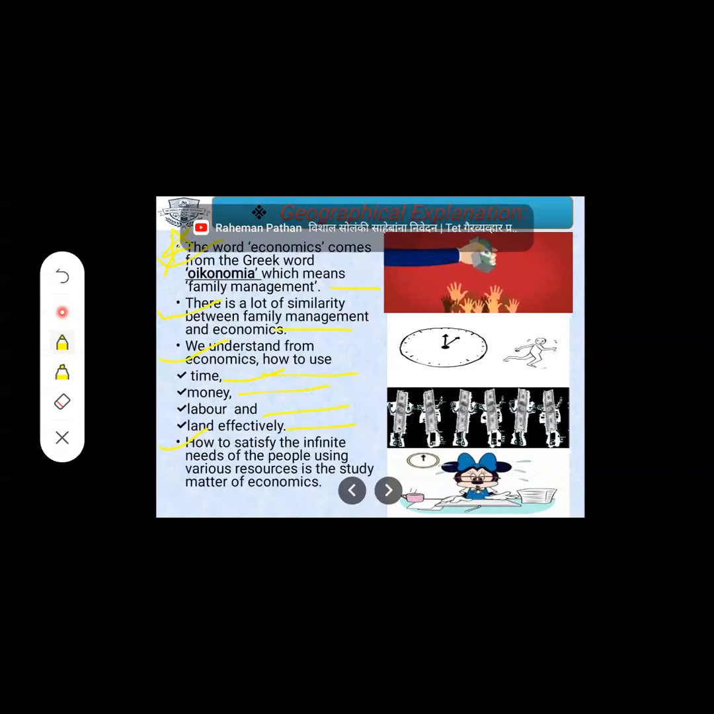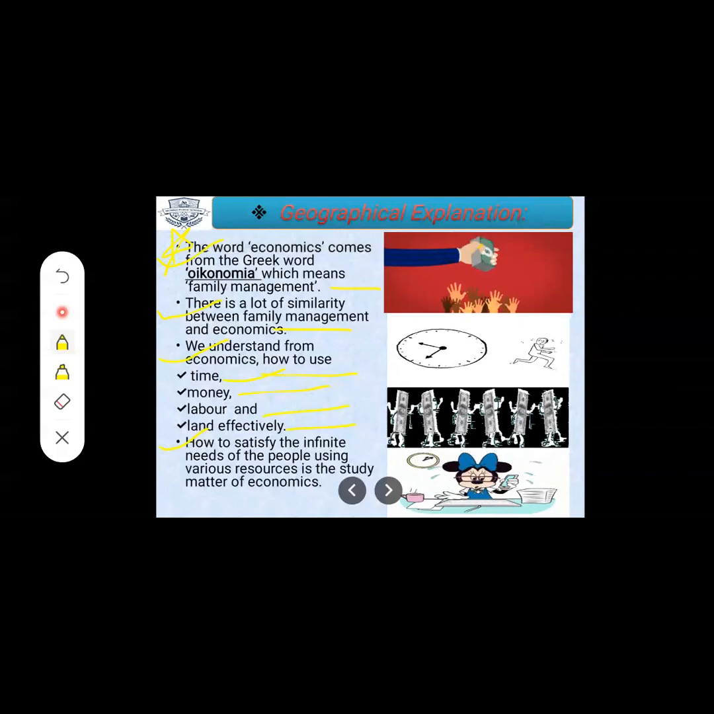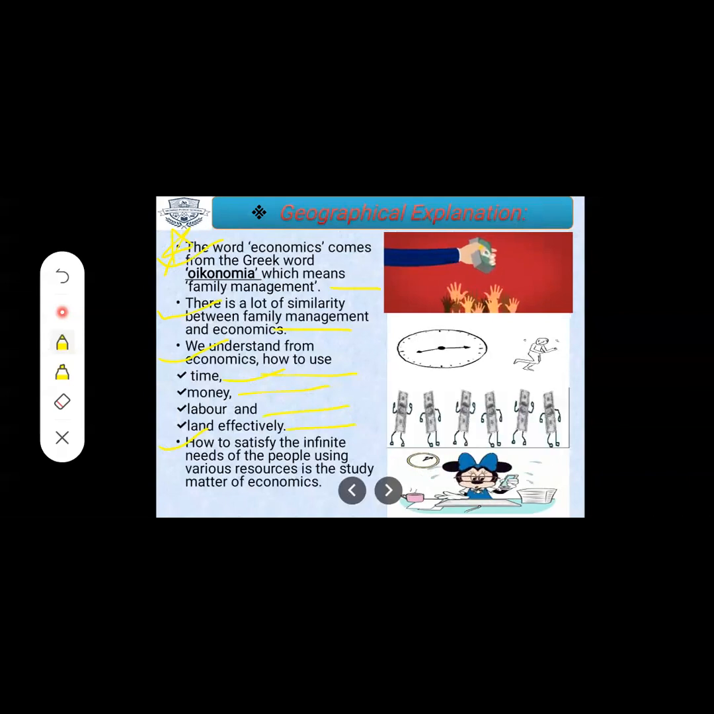Next is money. How we manage our family income and expenditure, that means we are managing our money in family management. Then labor and land effectively.